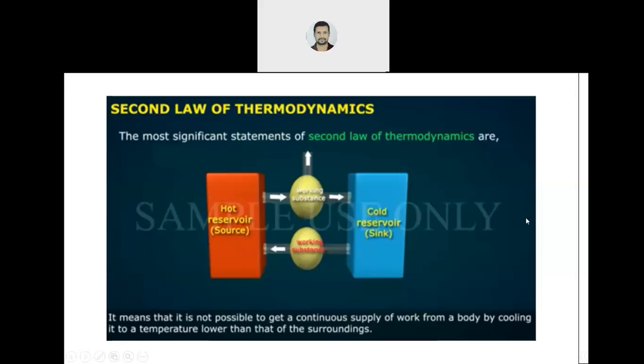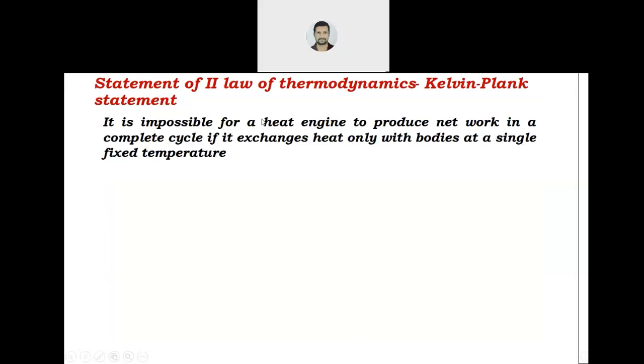Okay. Now, Kelvin Planck statement. It is impossible for a heat engine to produce net work in a complete cycle if it exchanges heat only with bodies at a single fixed temperature. Now what is that single fixed temperature? Q1.